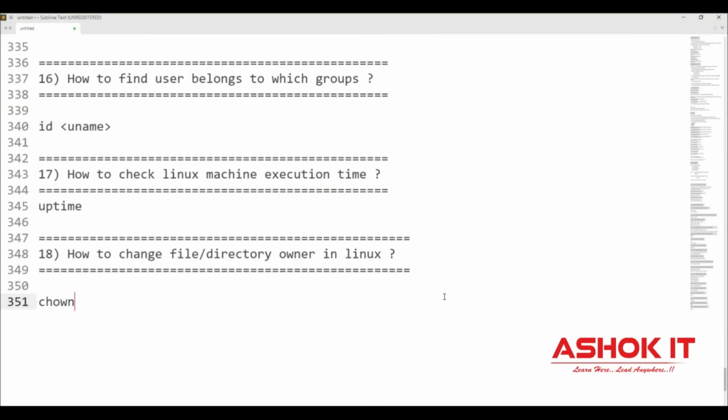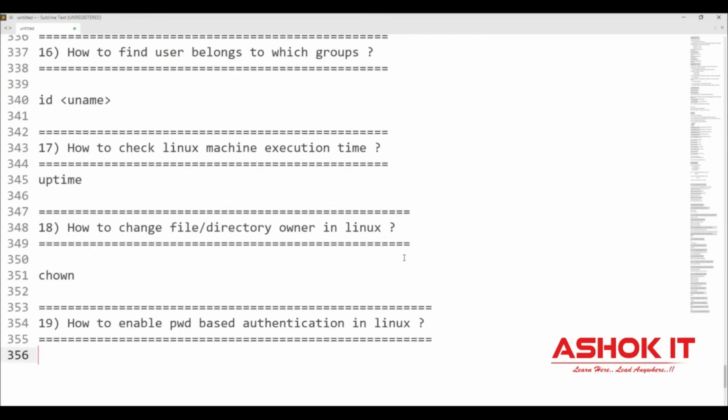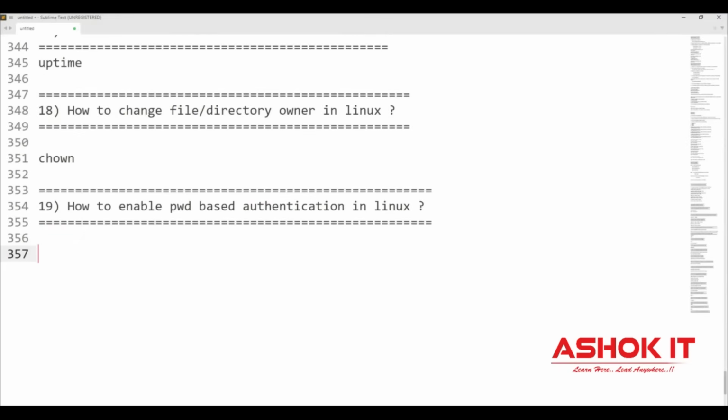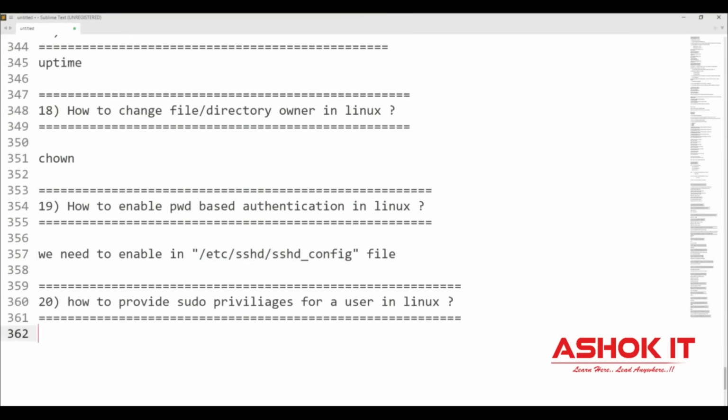And the next question, how to enable password based authentication in the Linux machine? As we are creating virtual machines in the AWS cloud, by default, password authentication is disabled for the users in the Linux machine. We can connect by default with the PEM file. But if you want to connect with your username and password, you need to enable password based authentication in the sshd_config file. How to enable that password based authentication? That video I have given in the description. Please check that.